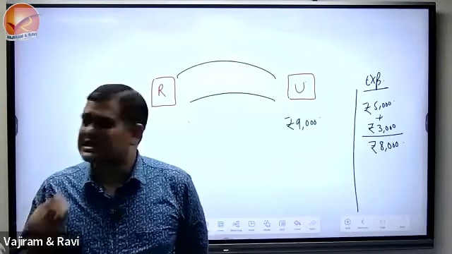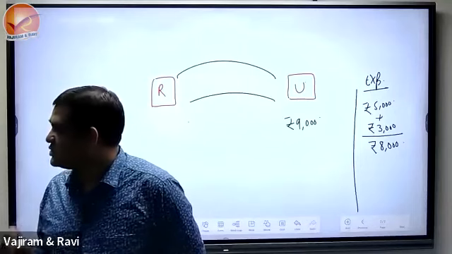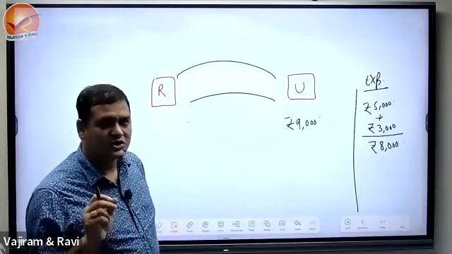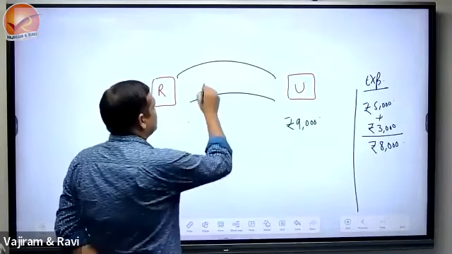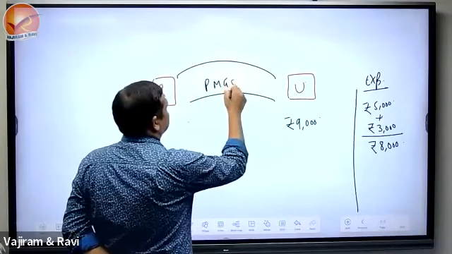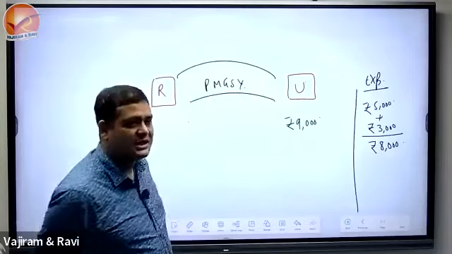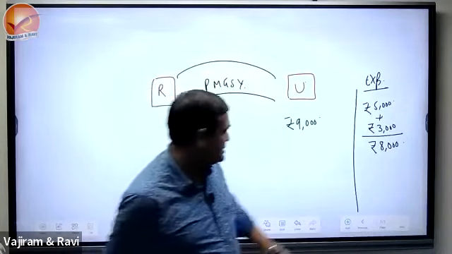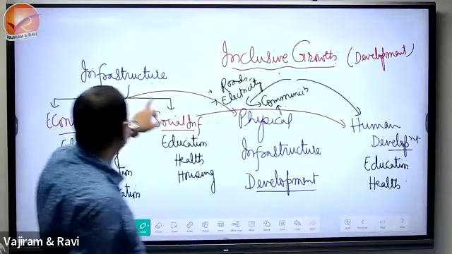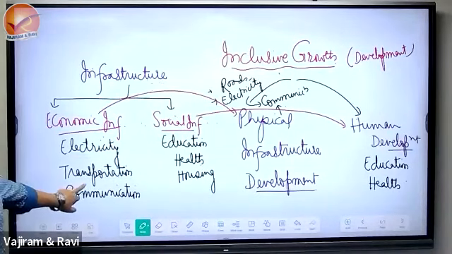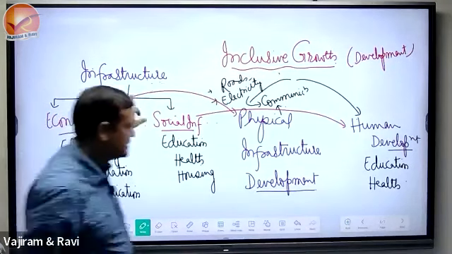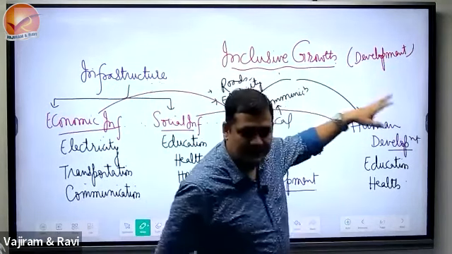He told 6-7 months back, there was a road construction. Please understand, 6-7 months back, there was a road construction under Pradhan Mantri Gram Sadak Yojana. He told, please understand this. When we say road construction, transportation, part of infrastructure, isn't it? Please understand this. We are talking about development of that person.